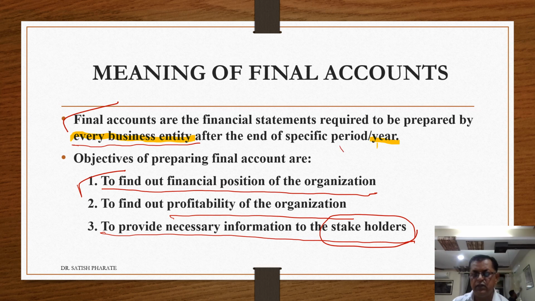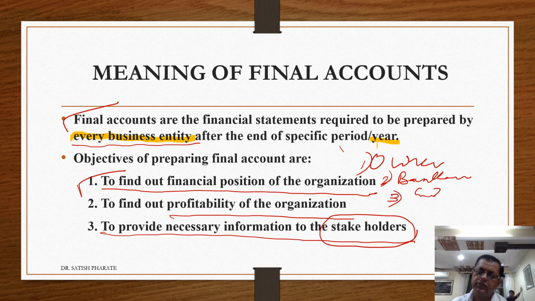For example, the various stakeholders are, number one, owner, number two, banker, number three, creditors, number four, employees, number five, government. Now we will see how these different persons are interested in knowing the financial position of the business.